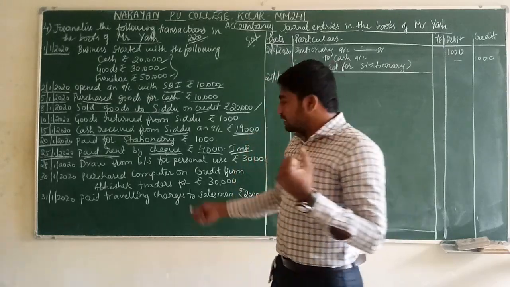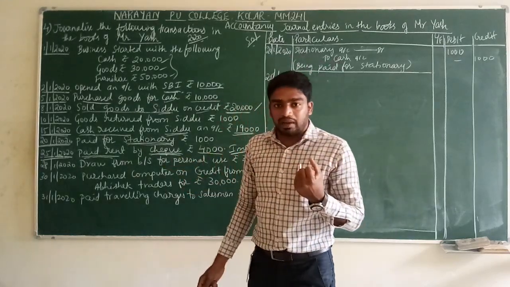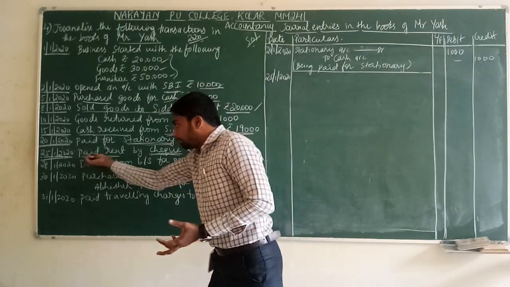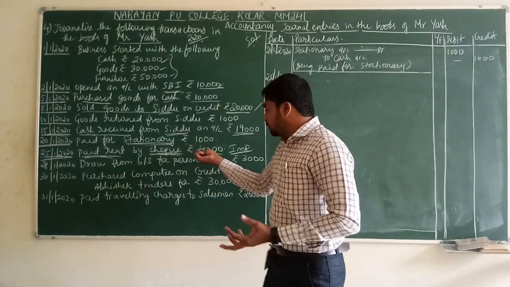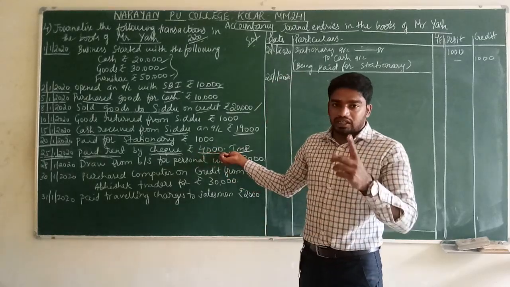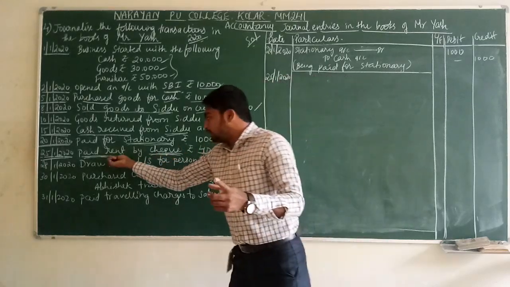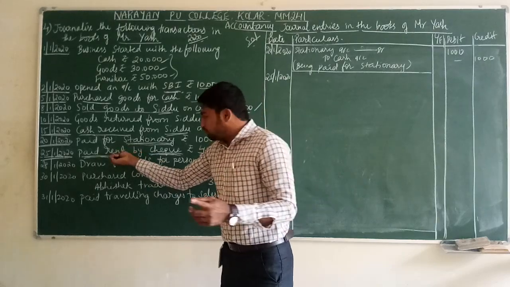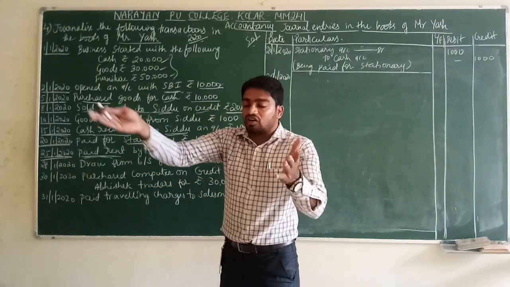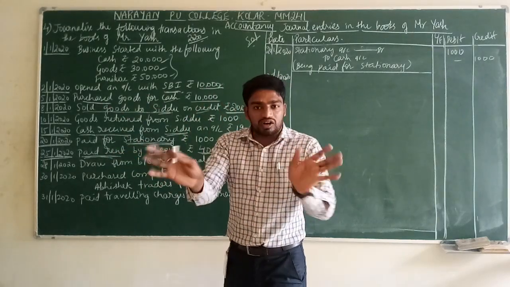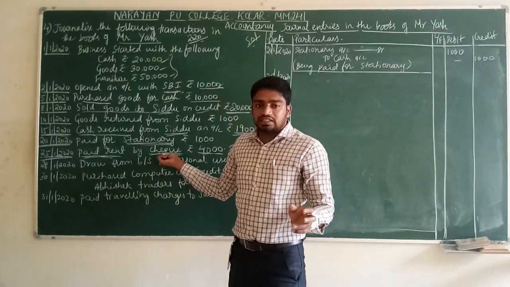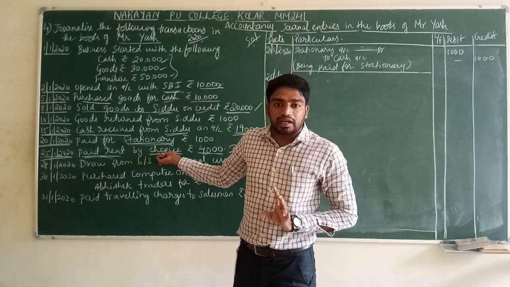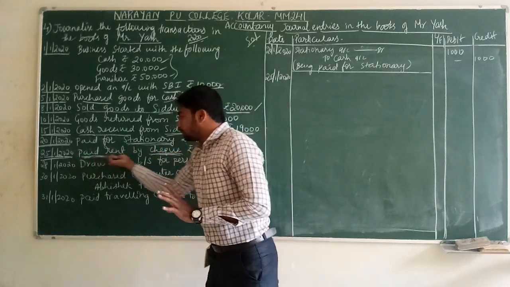Correct? The check activity is paid only by the bank. Correct here? We are paying rent through bank. How many rupees? 4,000. Understood this transaction? We are paying rent. By paying the rent, we are not giving cash. The cash is not going out from the business. We are giving check, and this check will be cleared only by the bank, which means we are paying rent.